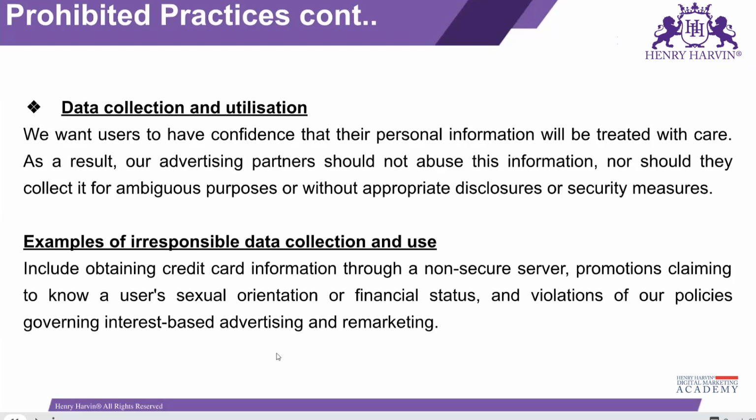So what are the examples? Sexual orientation, financial status, and all these things are not allowed in Google. And one more thing is the type of ideology they have. You cannot target on that basis: what ideologies they follow and what political party they support. These are things that you don't touch, not just from Google's perspective but in your personal life as well. Don't target or abuse anyone on the basis of these things.